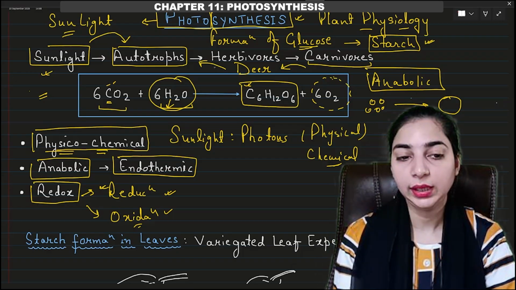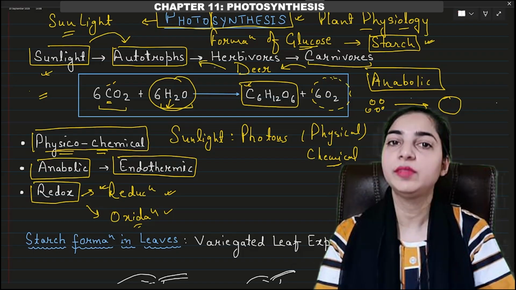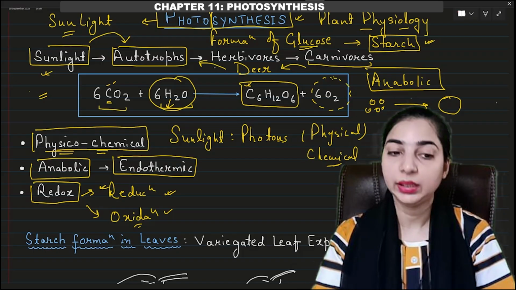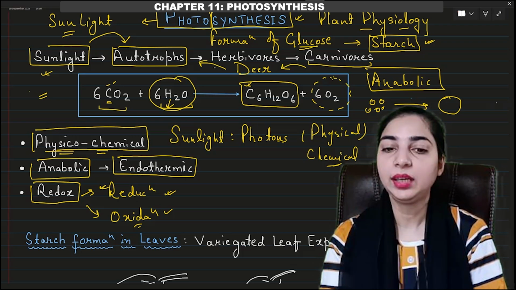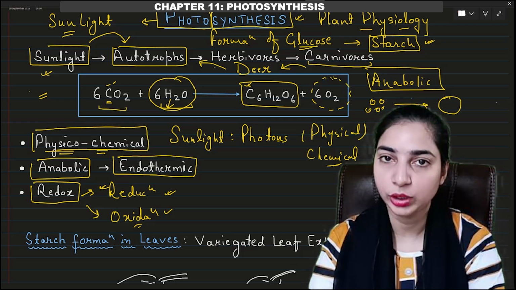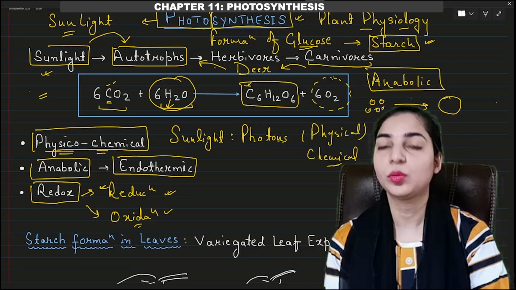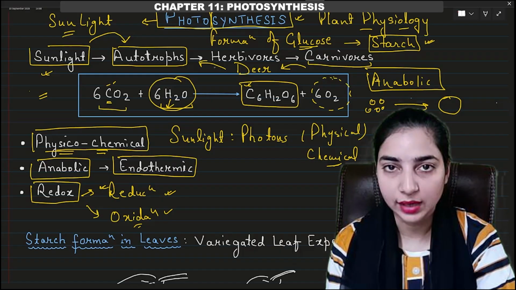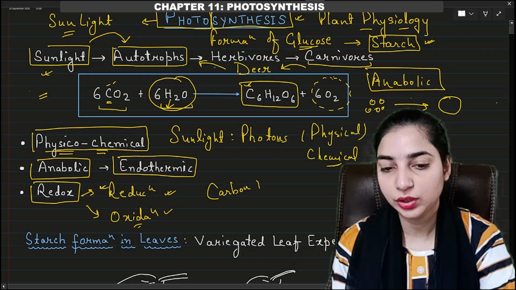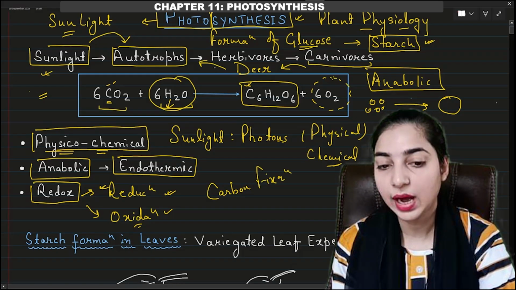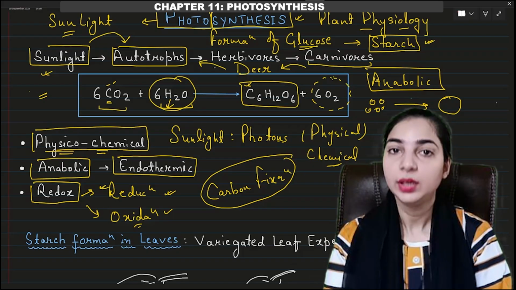Now one more thing is that we can see that initially carbon dioxides were moving freely in the atmosphere, right? But now when they are captured and fixed in the form of glucose molecule, then they are not free. So we can say that this is also a carbon fixation reaction. Okay, so carbon fixation is an important part of this chapter that you have to remember.